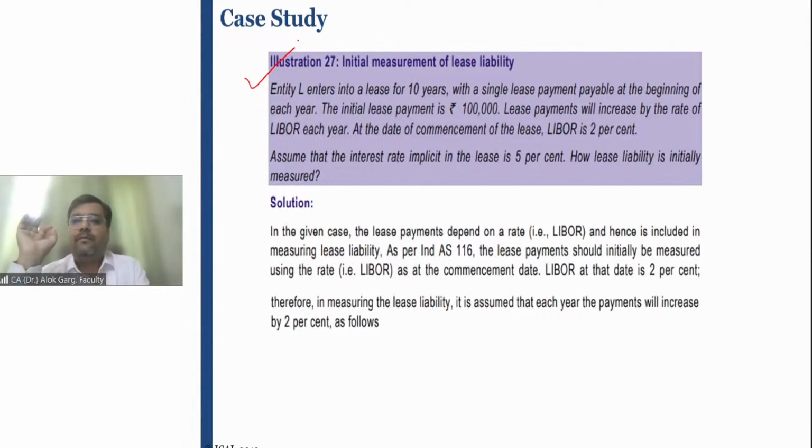Please write down. In your examination, you have to be a bit cautious about what is written in the question, whether it is beginning of the year or end of the year. It is very important. Why? If an annual payment of rent is made at the beginning of the year, what is the present value factor for the first payment? If the discount rate is 10%,